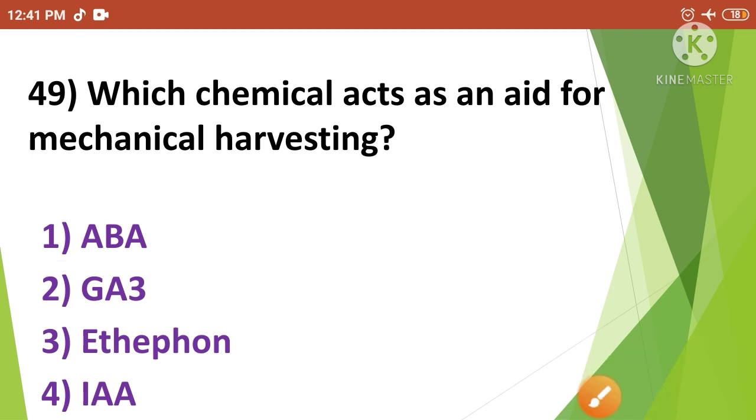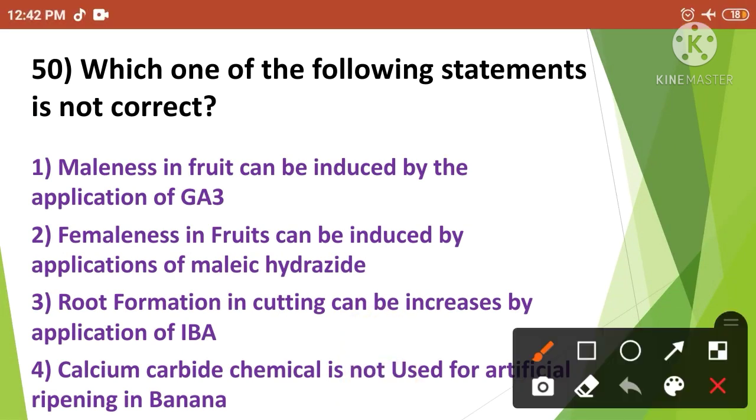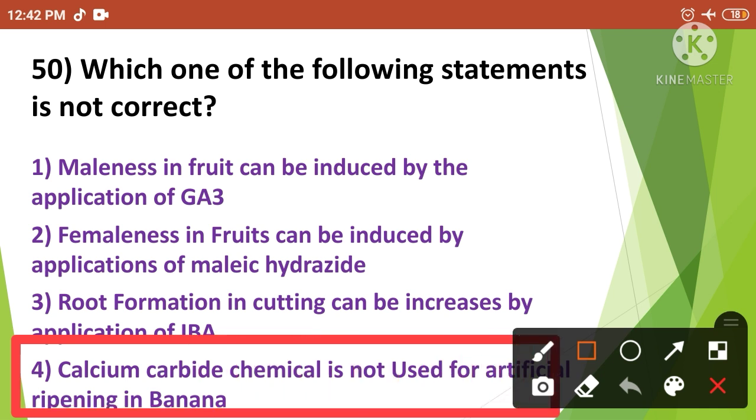Then next, which one of the following statement is not correct? The correct answer is option number 4. So the statement which is not correct is calcium carbide chemical is not used for artificial ripening in banana.